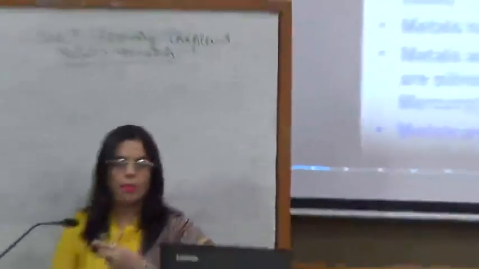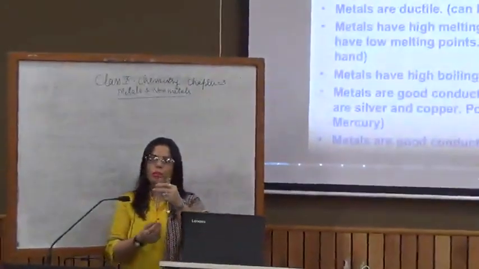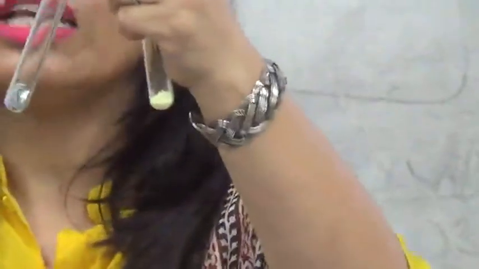I have a sample of sodium here, and this is not a very hard metal, it is a soft metal, it can be cut with a knife. Metals have a metallic luster, that I had shown you, that zinc is shiny here. Metals are malleable, that they can be beaten into thin sheets, whereas non-metals are brittle. When sulfur was ground, it turned into powder. You cannot turn the zinc piece into powder.